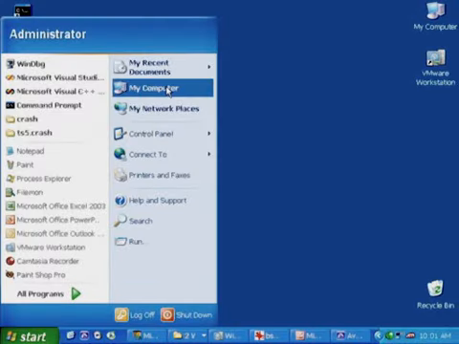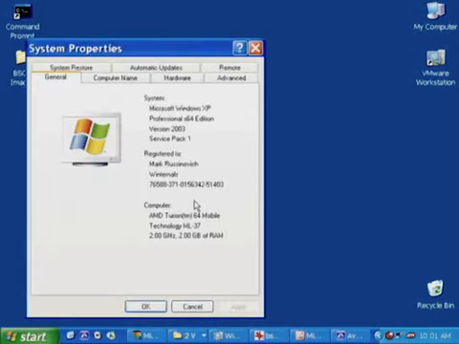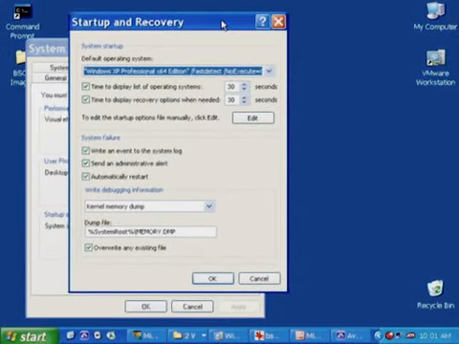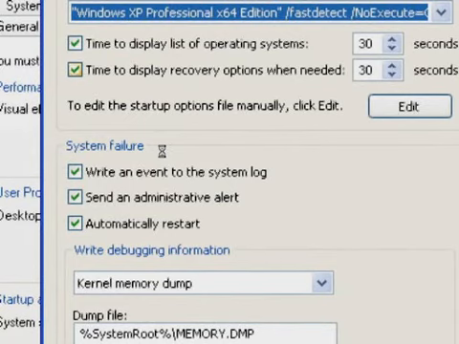Windows provides several options to configure the system to record its state when the system crashes. Let's take a look at these options by going to the Start menu, right-clicking on My Computer, choosing Properties, going to the Advanced tab, choosing Startup and Recovery Settings. And here we have some of the configuration options for what Windows should do when it crashes. If you look at the center section, on a system failure, the default is to write an event to the event log, send an alert, and automatically reboot.